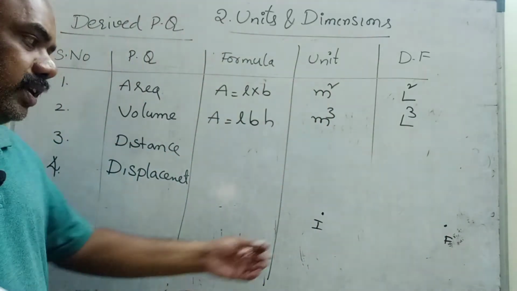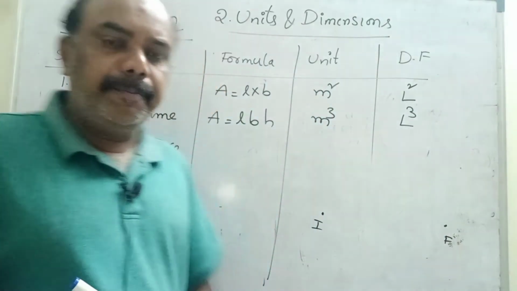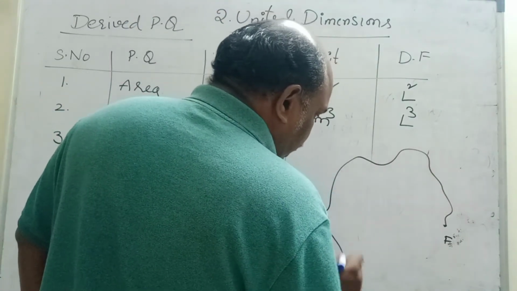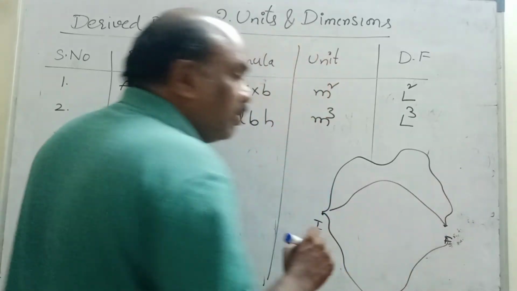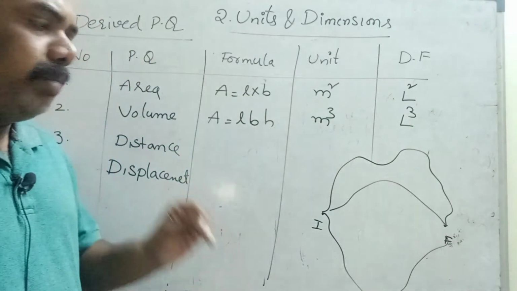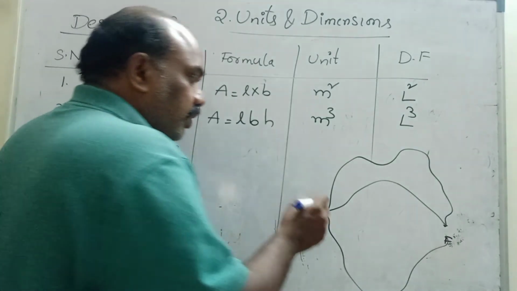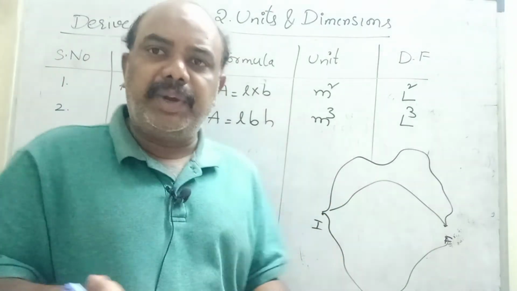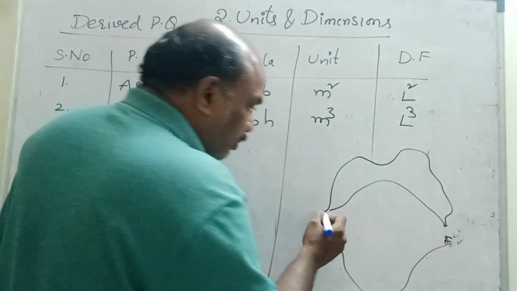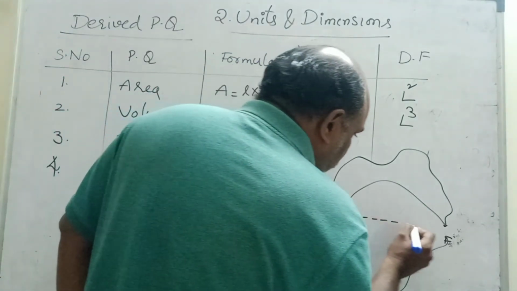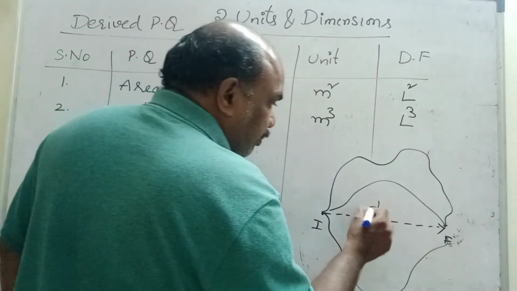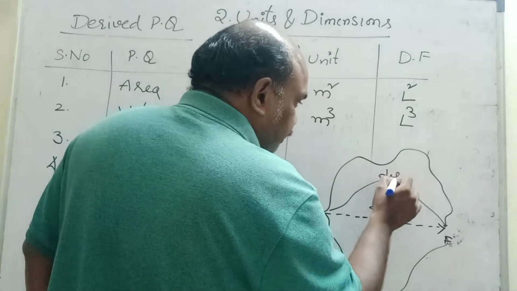Our target is to reach from initial point to final point. You can go in different ways, like this, like this. These are all nothing but distance. Distance means the total path covered by the body. Distance is a scalar; it doesn't have a proper direction. But displacement is the shortest path between source and destination, or initial point to final point.